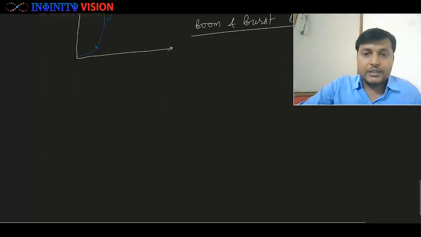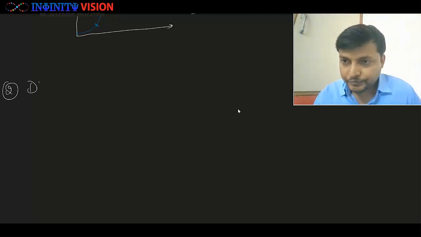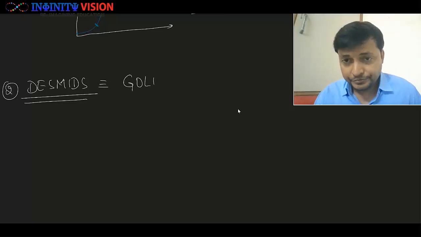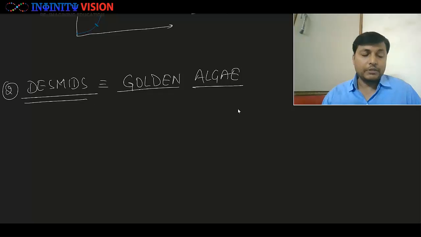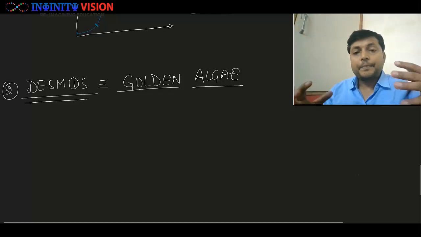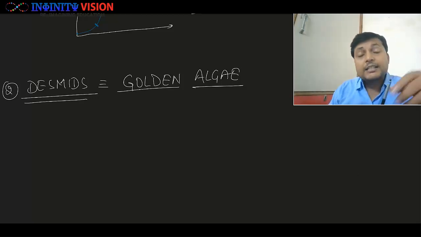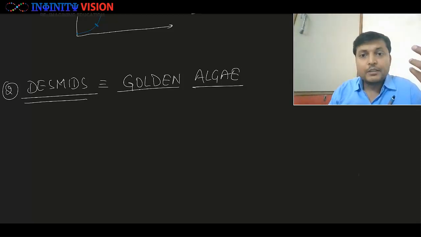The second member of the Chrysophyceae family or chrysophytes is desmids. Remember? Desmids. Now desmids are commonly known as golden algae. Okay, why do we call them that? Let us see. Because the desmids are of golden color, and since they are oxygenic photoautotrophs like algae, they are called golden algae.